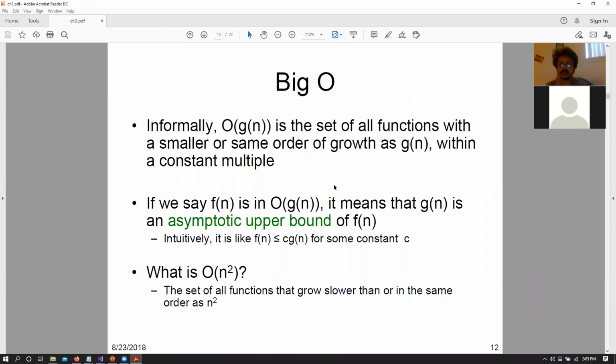Okay, so last time we talked about three different notations: big O, big omega, and big theta, right? And usually when we talk about these complexity notations, we mean the time complexity of a particular algorithm in terms of n, where usually n is the size of our array, right?